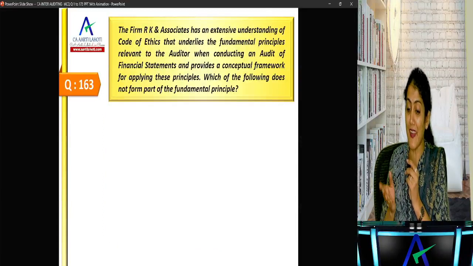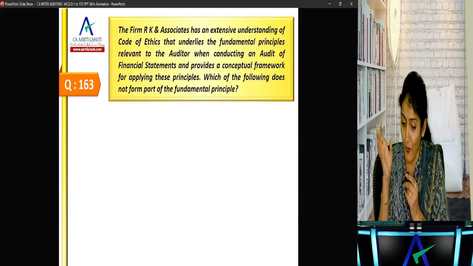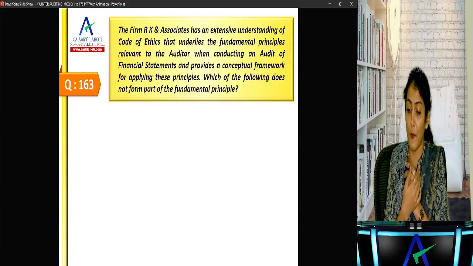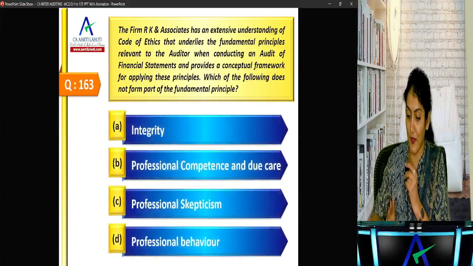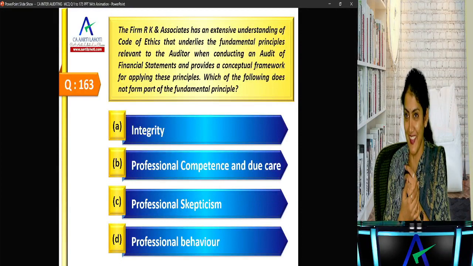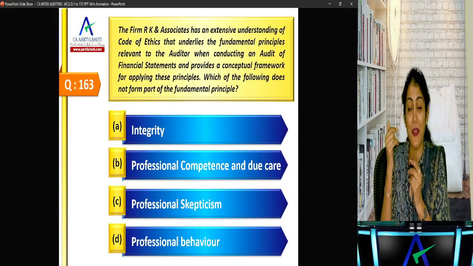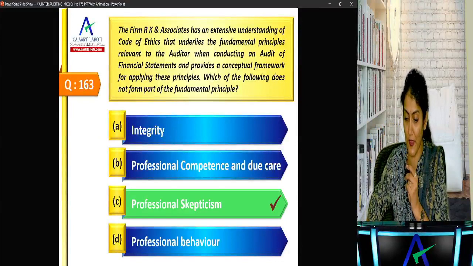Okay. The firm RK and Associates has an extensive understanding of the code of ethics that underlies the fundamental principles relevant to the auditor when conducting an audit and provides a conceptual framework for applying these principles. Which of the following does not form part of the fundamental principle? Skepticism, because that does not come in your fundamental principle. Integrity, objectivity, professional competence, due care, confidentiality, professional behavior, that comes in your fundamental principles.